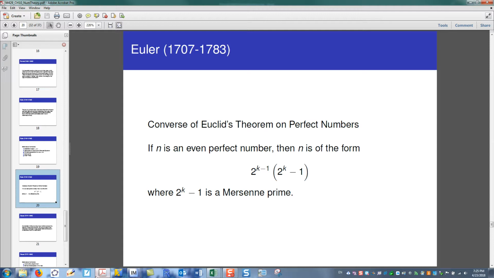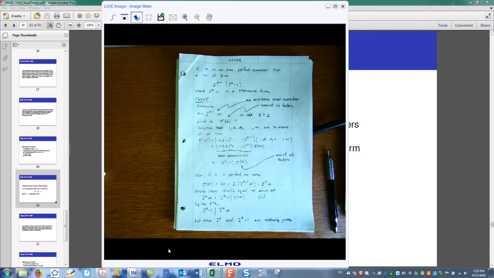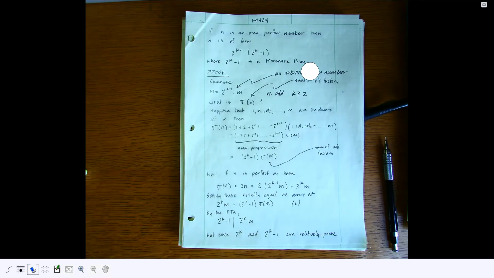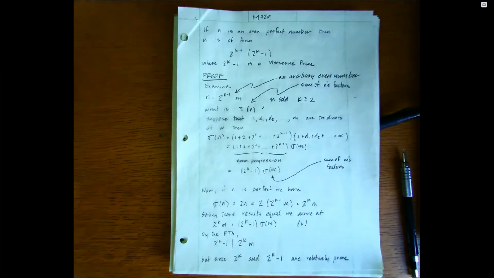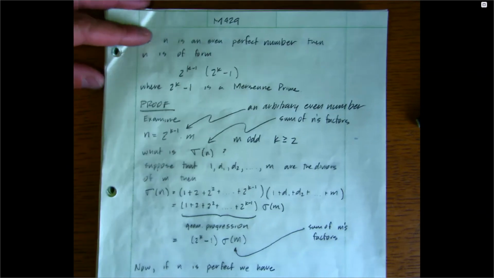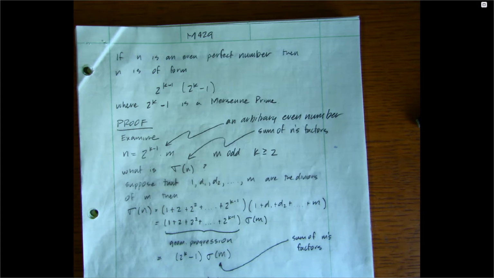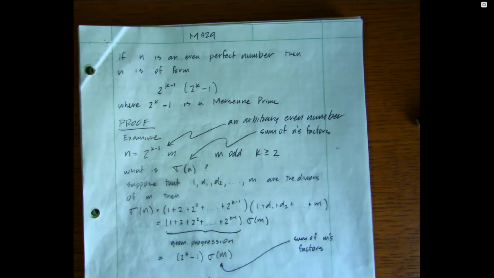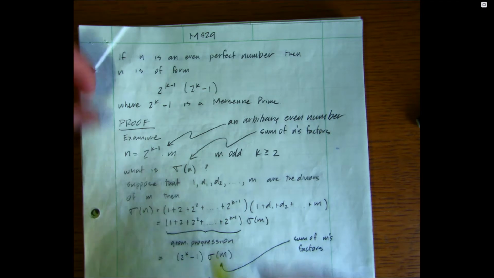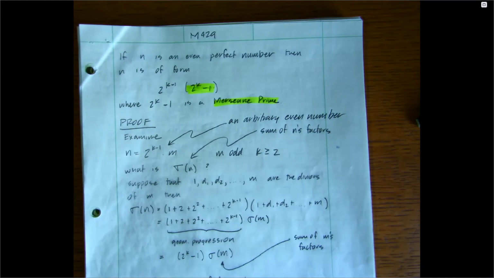It's quite a tour de force. So I will turn on my Elmo cam and we'll talk a little bit about this. I'll make a copy of this and make sure you have it. But the proof we're trying to prove is that if n is an even perfect number, then n is of this form, where 2 to the k minus 1 is a Mersenne prime. So this guy right here, 2 to the k minus 1, is a Mersenne prime.